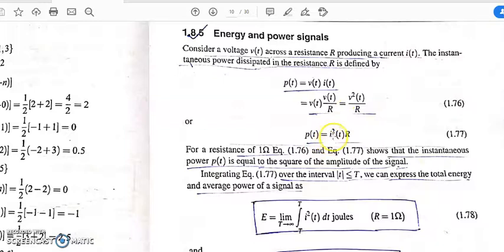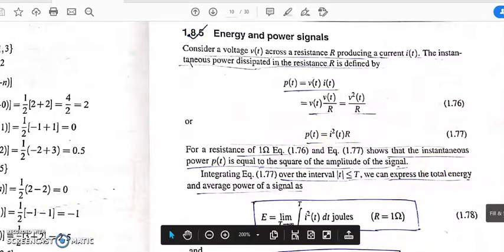Or in a similar way, we can replace v(t) as i(t) into R. So it becomes i square t into R. And if again you take the resistance as 1 ohm, then p(t) equals i square t.